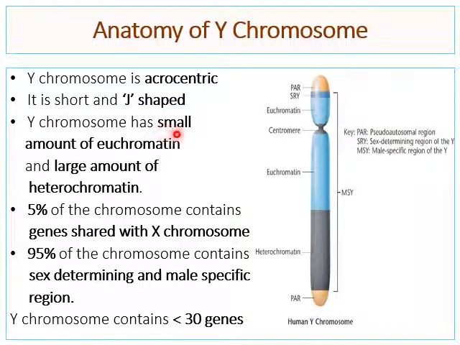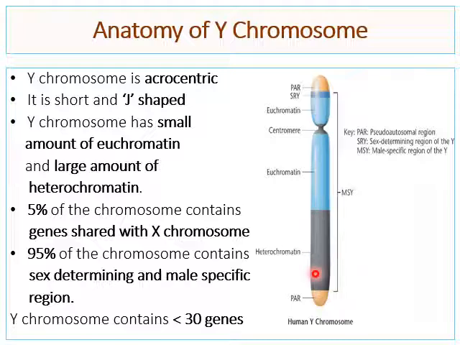The Y chromosome has a small amount of euchromatin and a large amount of heterochromatin. If you observe the Y chromosome, its heterochromatin region is large in amount and the euchromatin region is less in amount. So functionally active genes are fewer on the Y chromosome and functionally inactive genes are more.